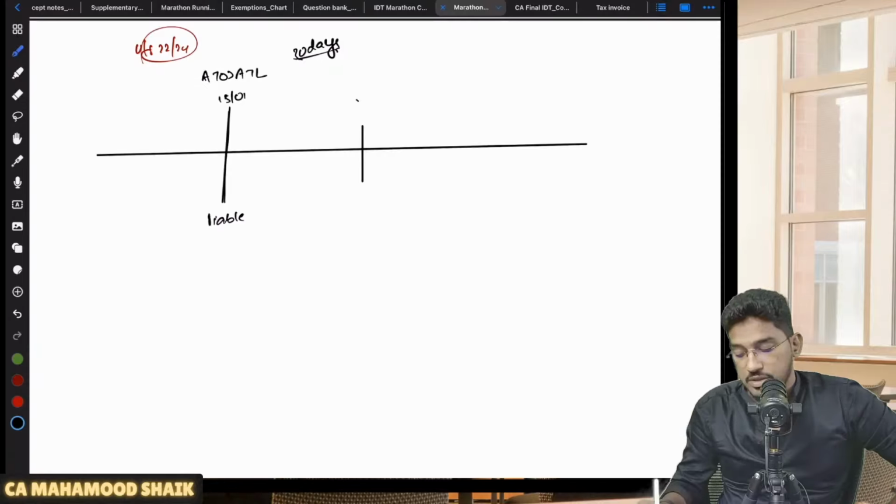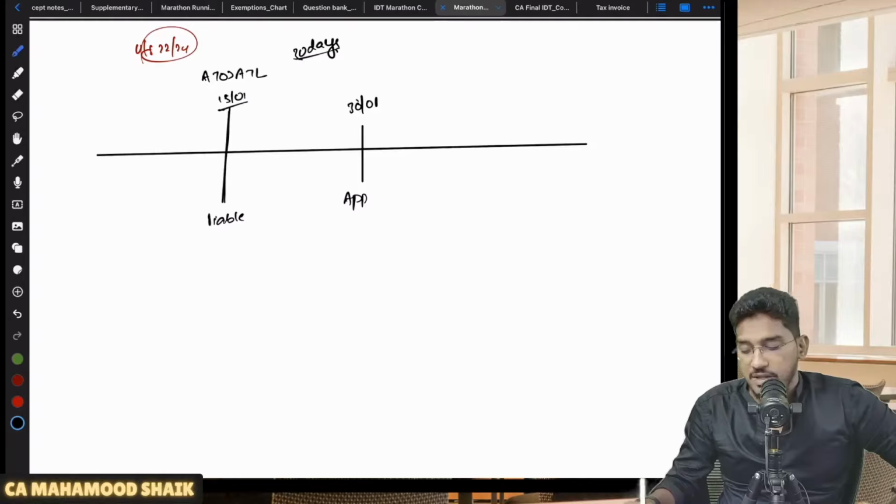Let us say, for example, this person is making an application for registration on 30th of January. When he became liable for registration, 15th of January. When he is making application for registration, 30th of January. So within the time limit or beyond the time limit? Within the time limit. So within 30 days, he made an application for registration. Thereafter, procedural formalities and all will happen. And on one fine day, you will get your registration certificate.